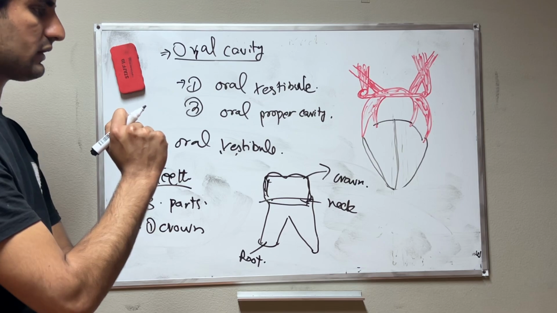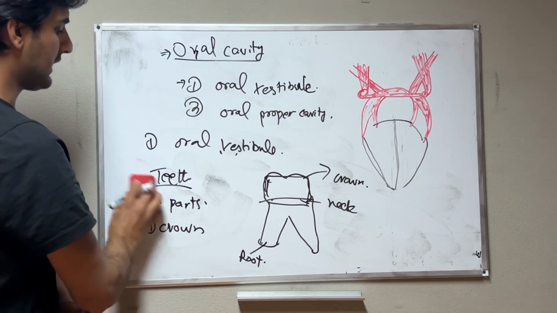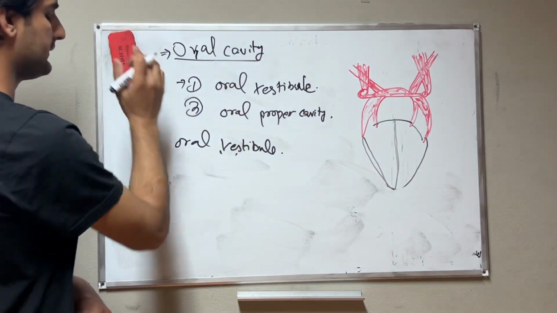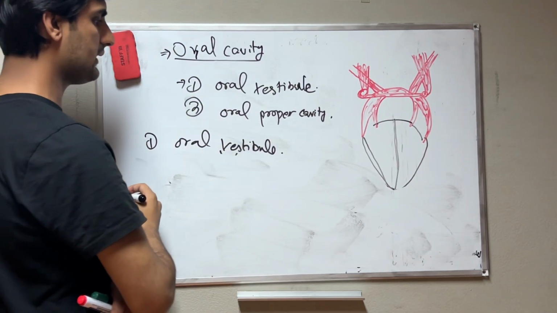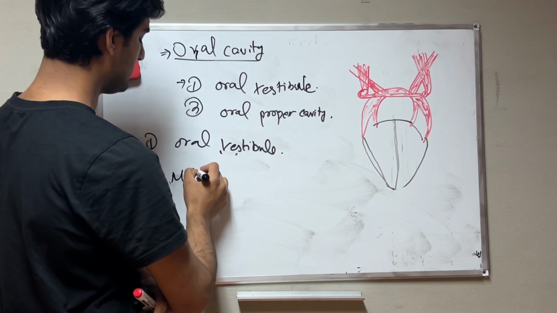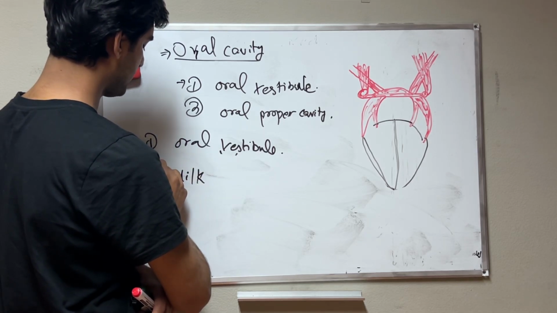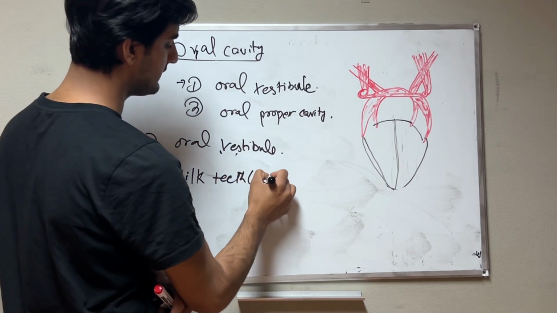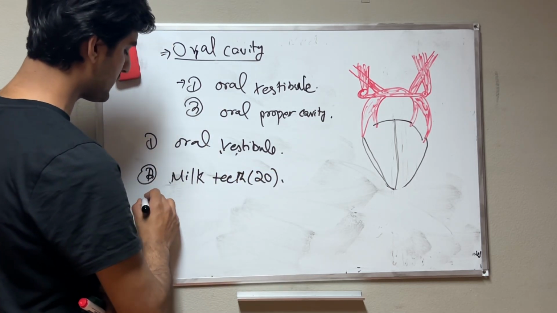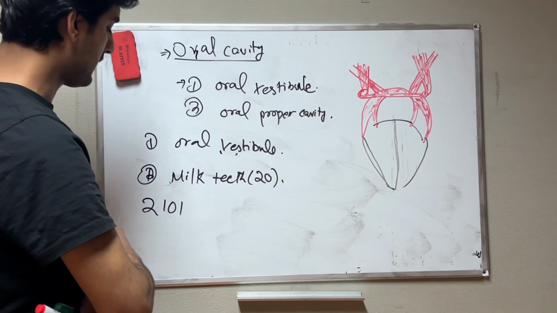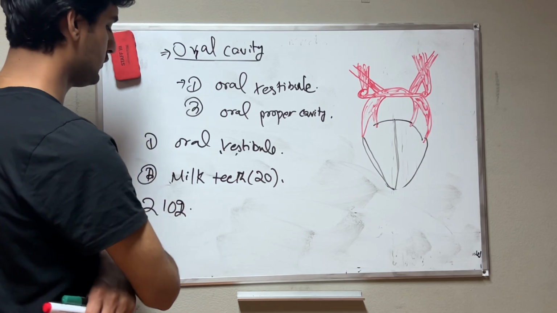We have two types of teeth in humans. One is milk teeth, when the child is born. First we have milk teeth, and we have a total of 20 teeth. The formula is 2-1-2.